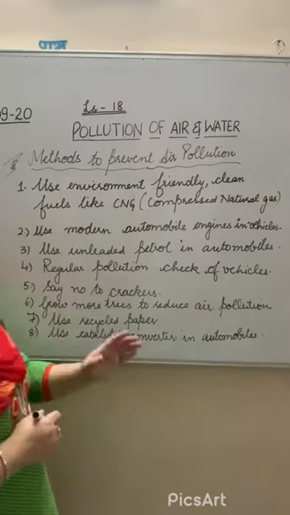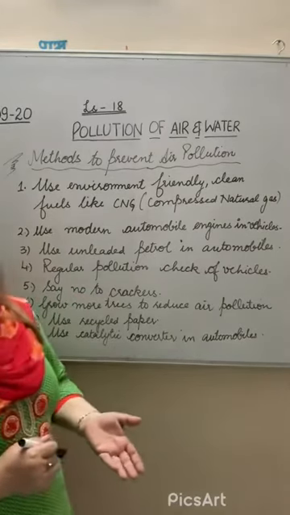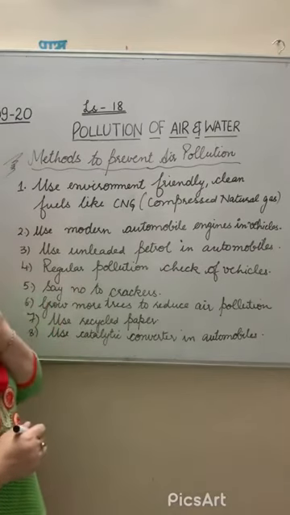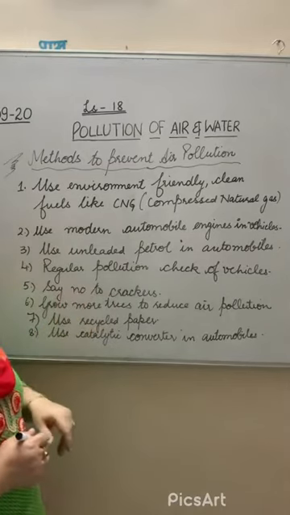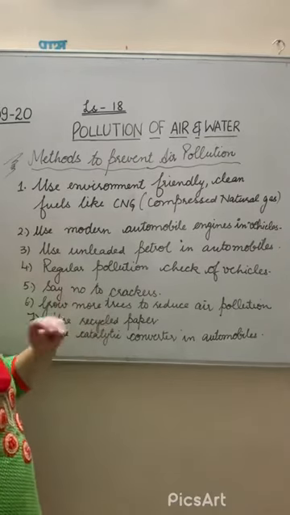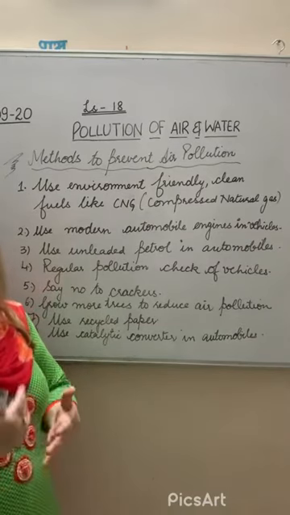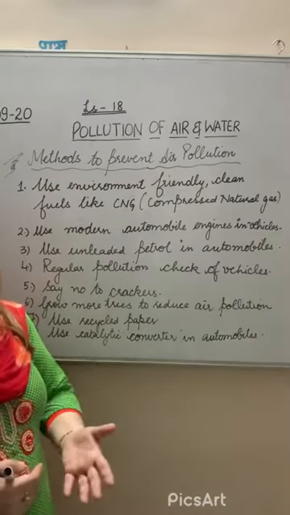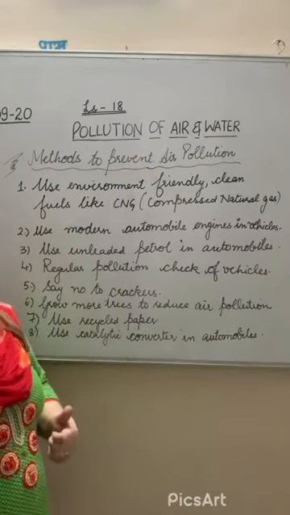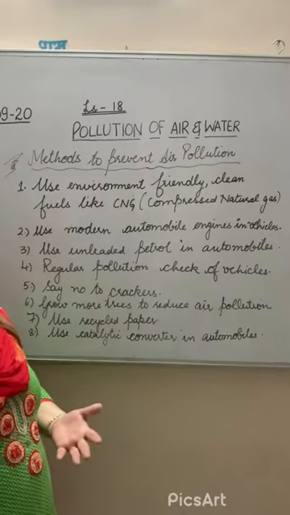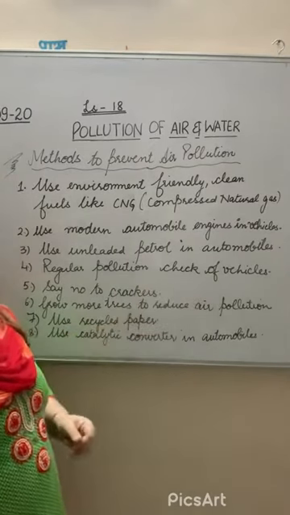Then say no to crackers. As all of you know, when we use crackers, they pollute the air, right? They produce smoke and sound, all this pollution occurs. So say no to crackers. Then grow more and more trees so that air pollution will be reduced. They use carbon dioxide and give us healthy oxygen. Then use recycled paper. That is also an important point, because when we use recycled paper, we will not cut down trees and we can reduce air pollution.